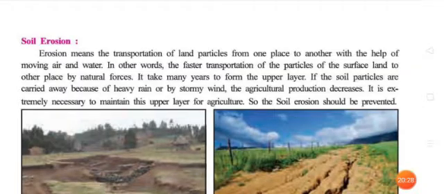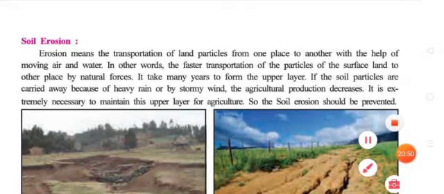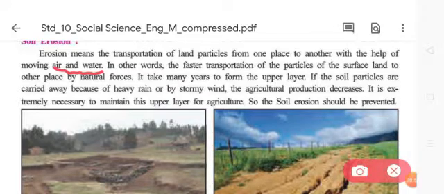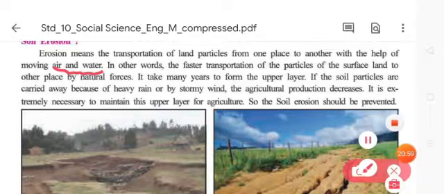Next is soil erosion. So what is soil erosion? Erosion means the transportation of land particles from one place to another with the help of moving air and water. Erosion means running away, being taken away from one place to another with the help of what? With the help of air and water. What is taken? The soil or the land particles. So this is known as soil erosion.